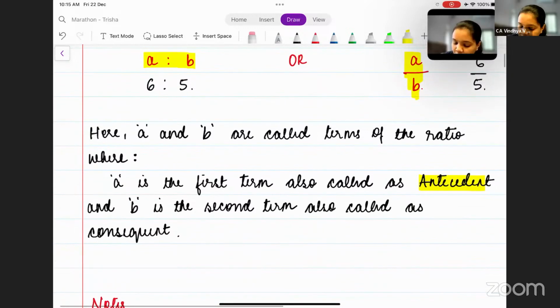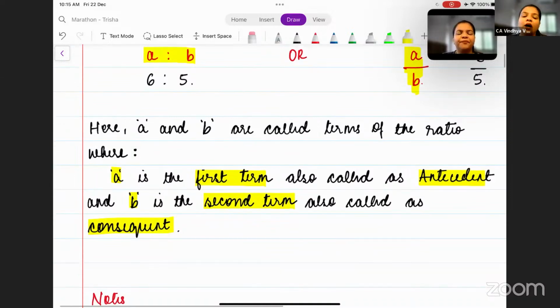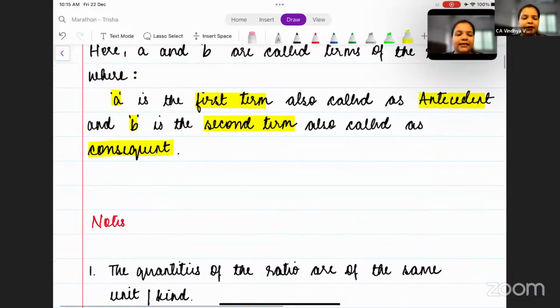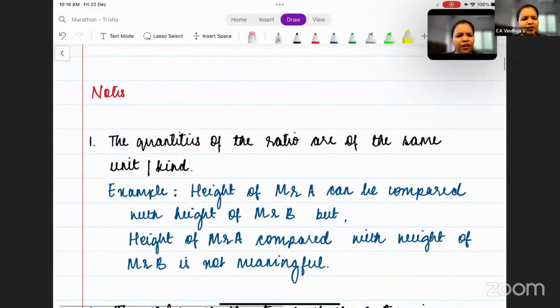And B is called the consequent. A is called the antecedent, B is called the consequent. They can also be called the first term and second term of the ratio. The important words here are antecedent, that is first term, that is A, and consequent, that is second term, that is B. All right. Moving ahead, let's understand a few notes which we have already discussed.